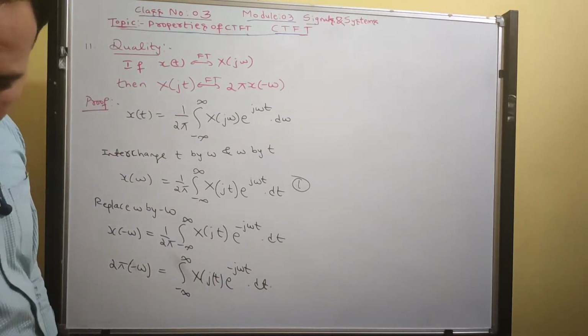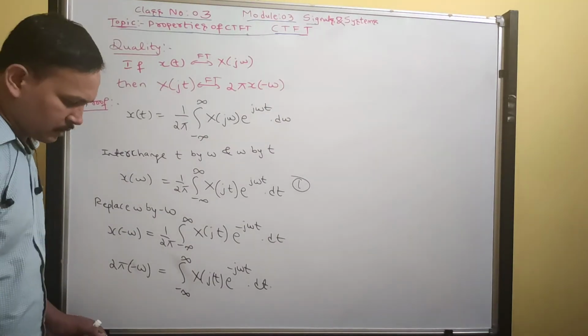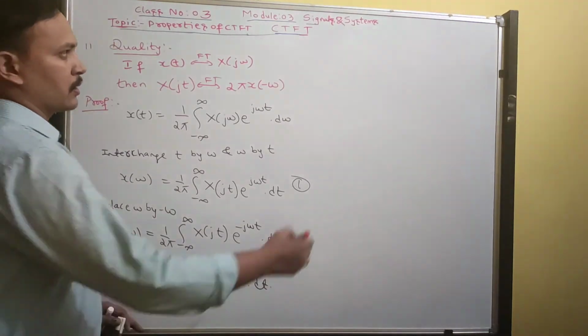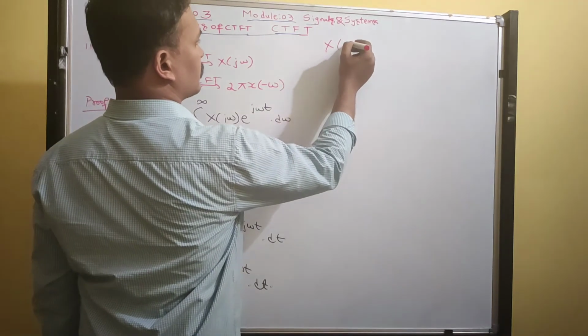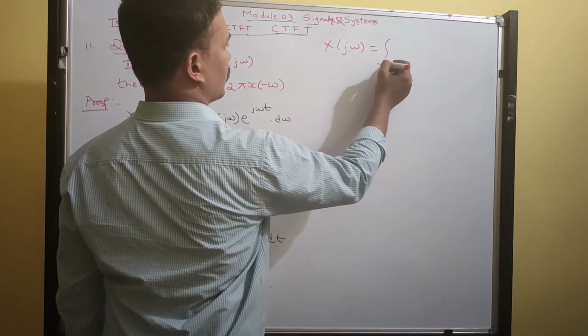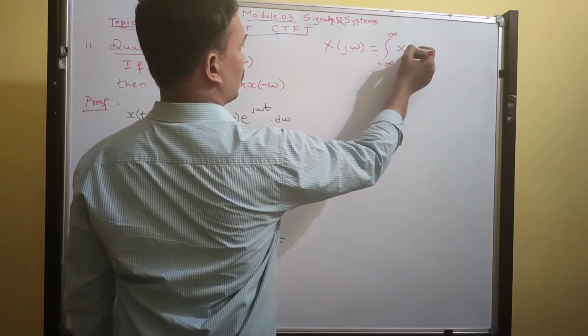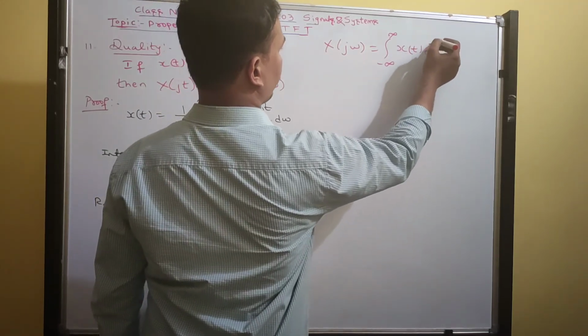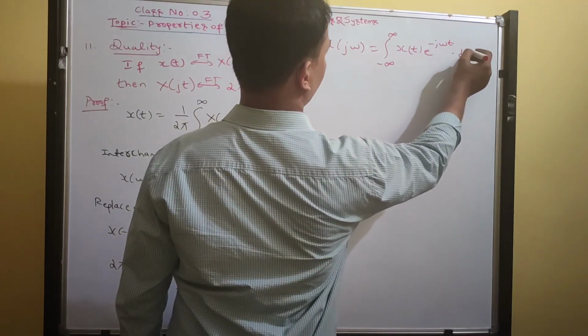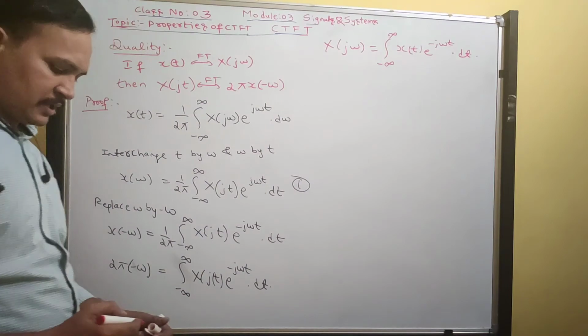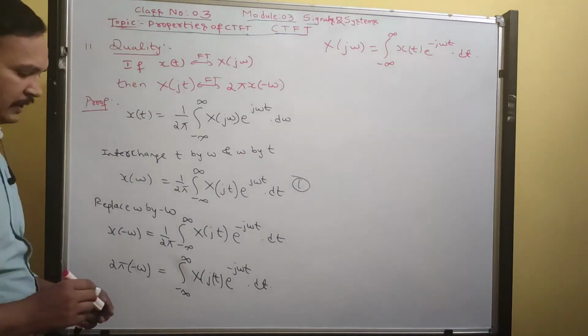Now you refer to the analysis formula. What is the analysis formula? X(jω) equals integral from minus infinity to infinity x(t) e^(−jωt) dt.